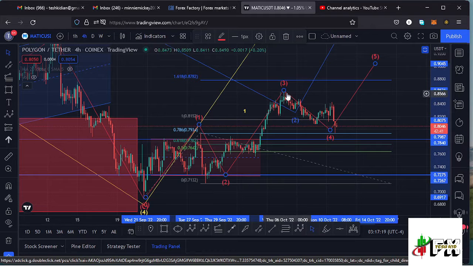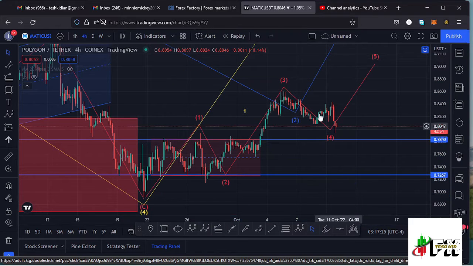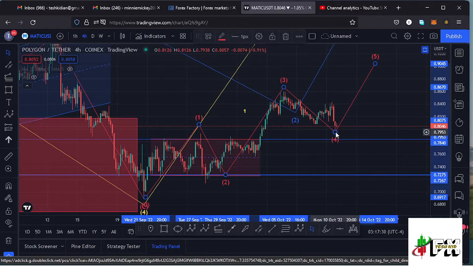So there's a possibility we can assume that the high was in at around the $0.85 mark, then start to sketch out a movement to the lower side in this movement that you can see over here, terming it as a wave 4 to the lower side.